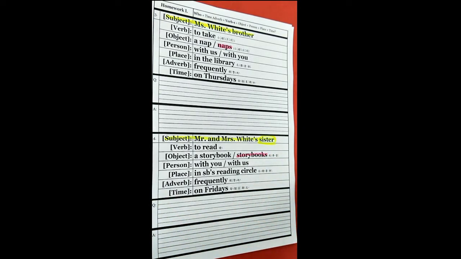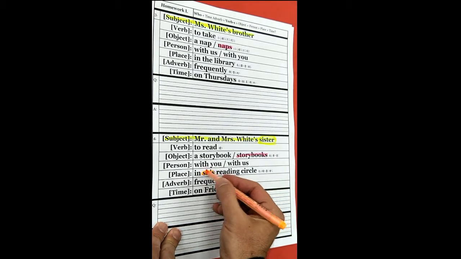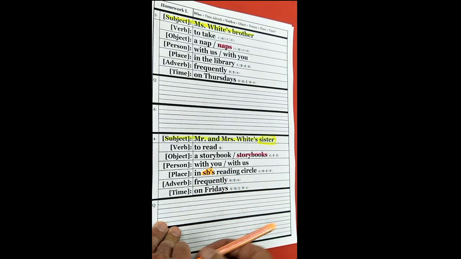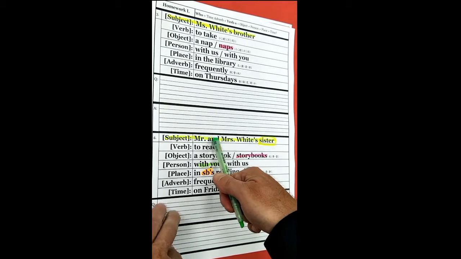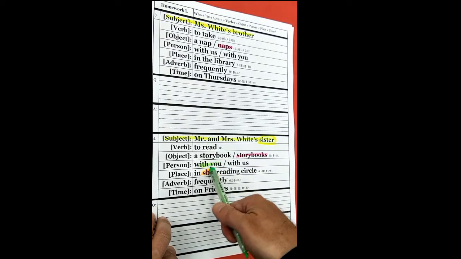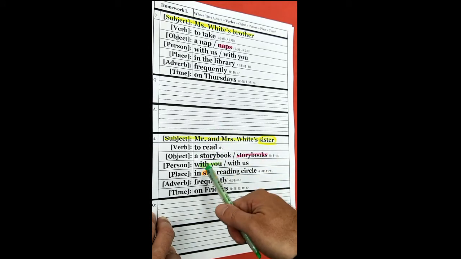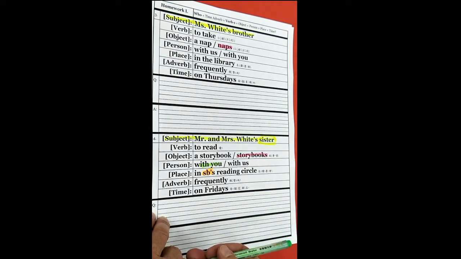Now, why is this a tricky question? It says in somebody's reading circle. Well, who's in the reading circle? Well, you and somebody else. There's 2 people here. So it's going to be your reading circle, right?